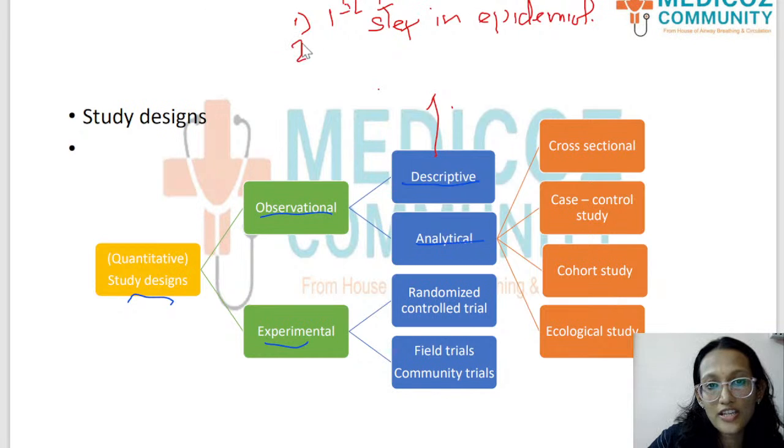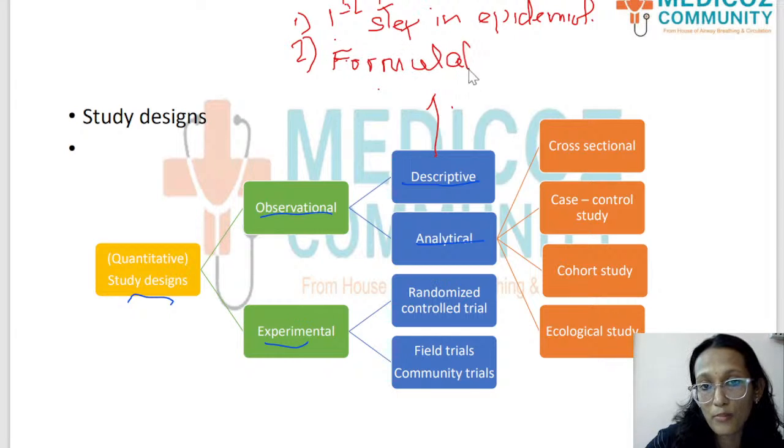The second point about a descriptive study is that it helps us to formulate a hypothesis. Please note this point.